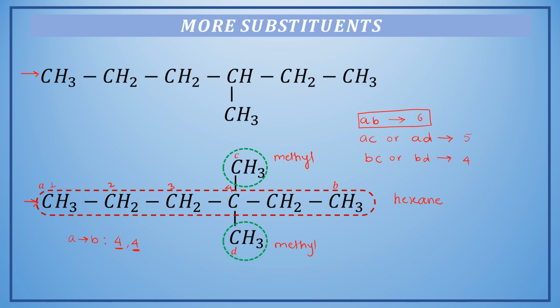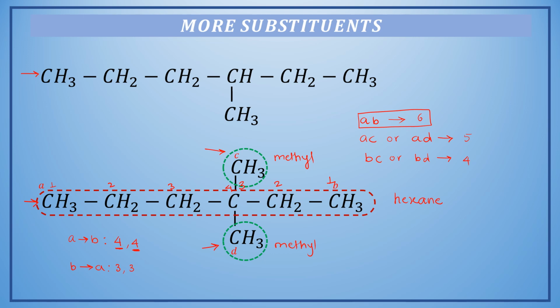Alright, so the position of the first methyl group is fourth, and position of this second methyl group will be 4 also. We will mark them separately. Similarly, if we start from B to A, then the position will be 1, 2, 3. Alright, so here we will get the position of both the methyl group as 3, 3.